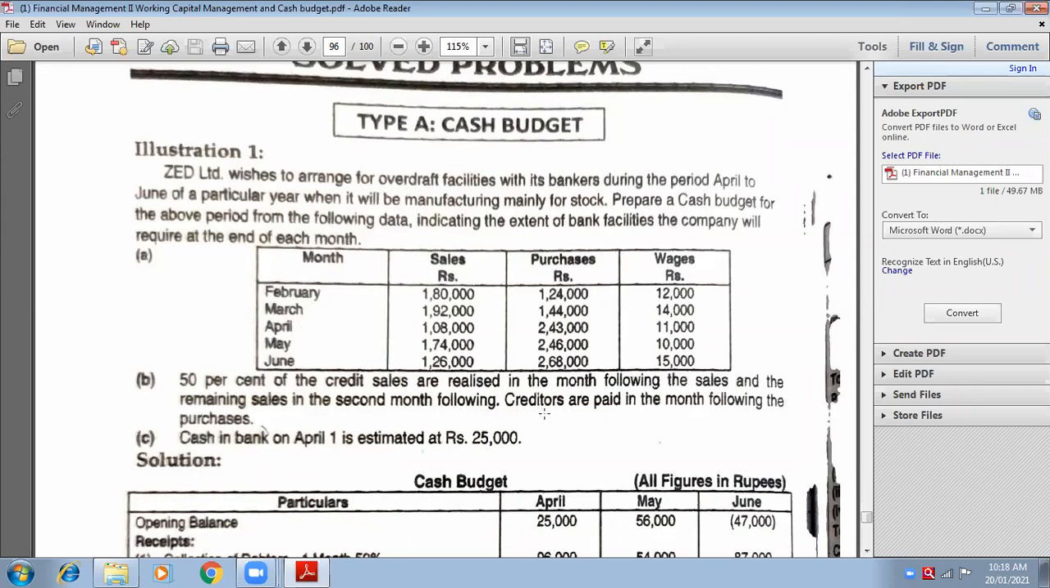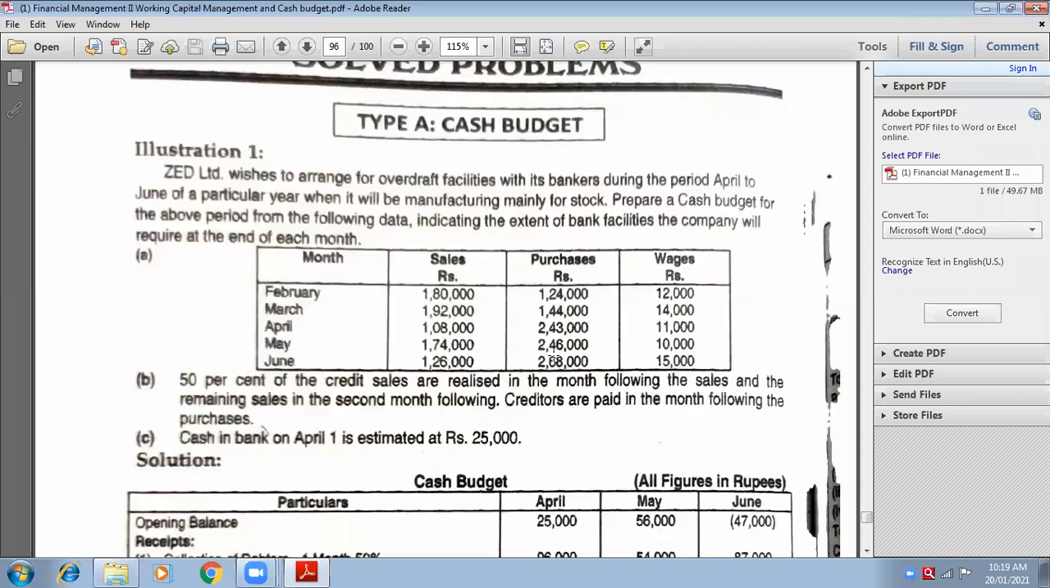Yesterday only we discussed, no? Next is creditors are paid in the month following the purchases. Creditors means from whom I buy the raw material. Means purchases. So what he says, creditors are paid, that means we are paying to creditors in the month following the purchases. Means if I've purchased in the month of February, I will pay them in the month of March. In the month following means 1 month following. Means next month. I'm going to pay you next month.